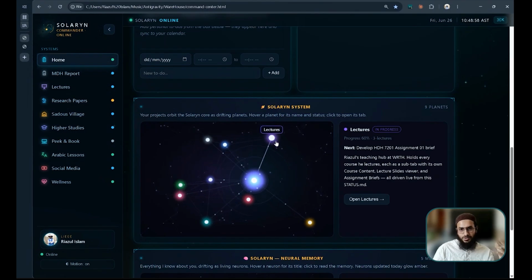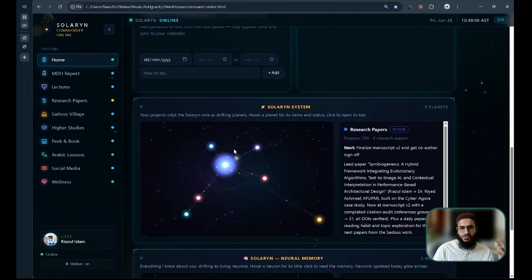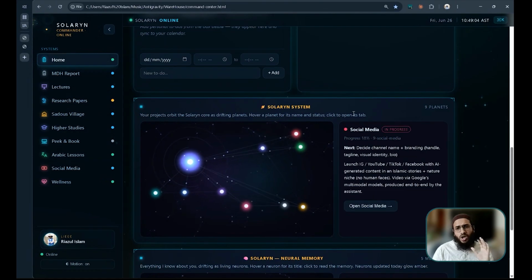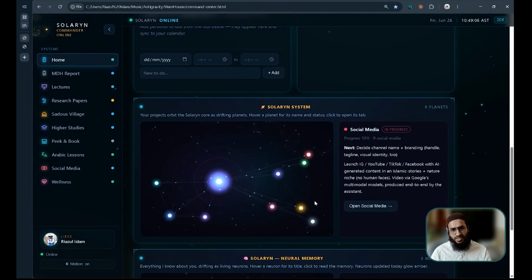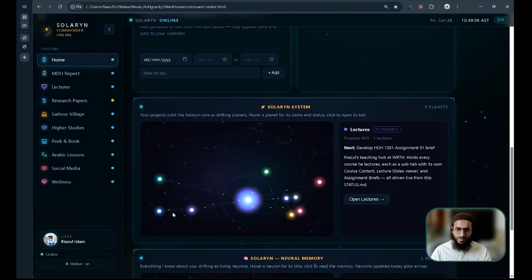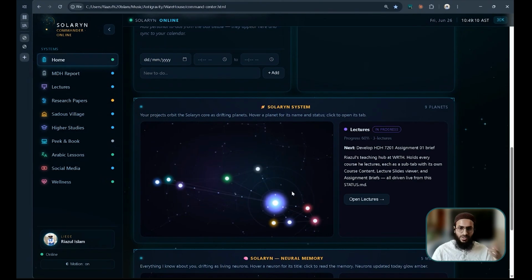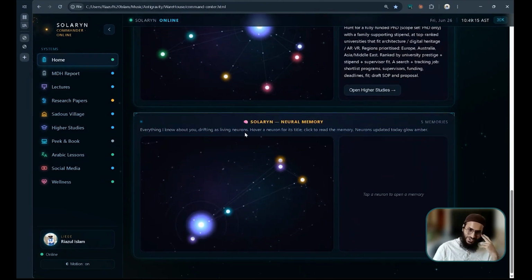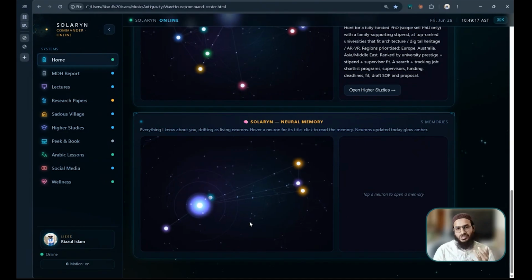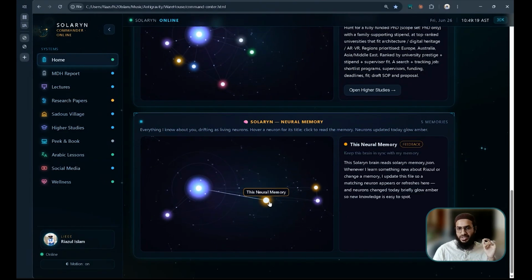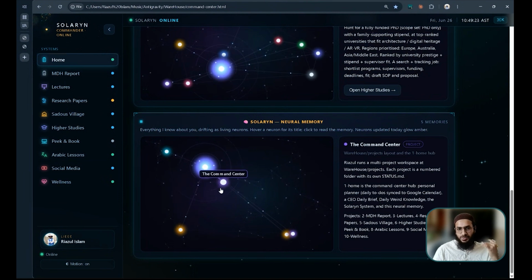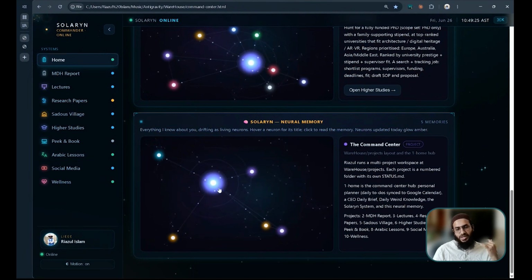If I put my mouse on any tab, it shows the progress report of it. What is the scenario of it? All of these things, I built nothing. It was built by my AI, my Solaryn. Okay, so, and this is the memory for my Solaryn. It's not my memory. Okay. What Solaryn knows about me and everything, it will be updated here. When he gets any new information on me, he will put a new dot and he'll update it here.